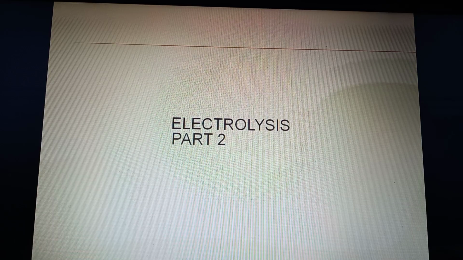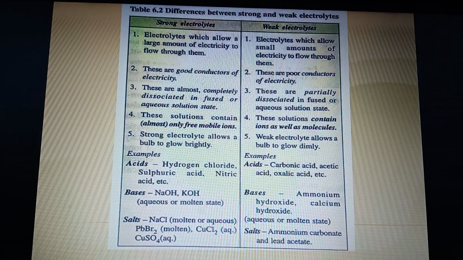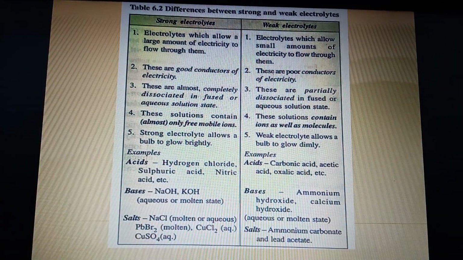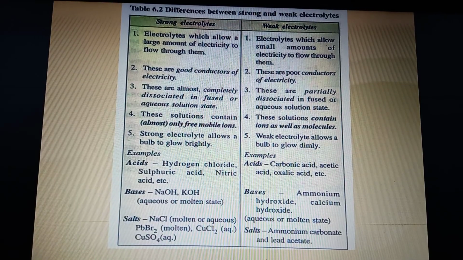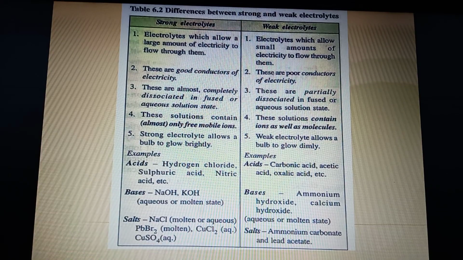Good morning, children. Now, continuing with part 2 of electrolysis. In the previous video, we had discussed what electrolytes are. Today, in this table, which is shown to you in the presentation, we are going to learn the difference between strong electrolytes and weak electrolytes.